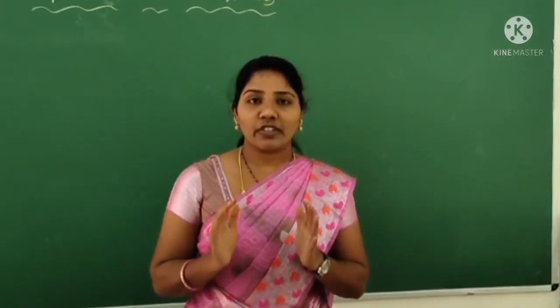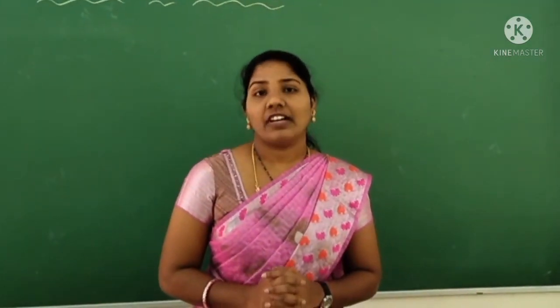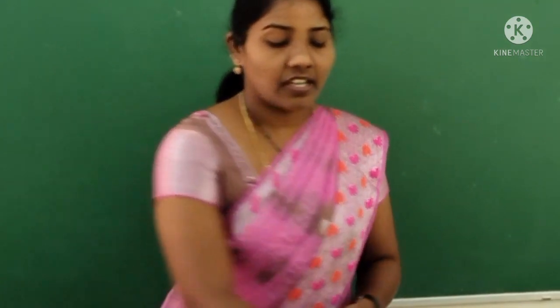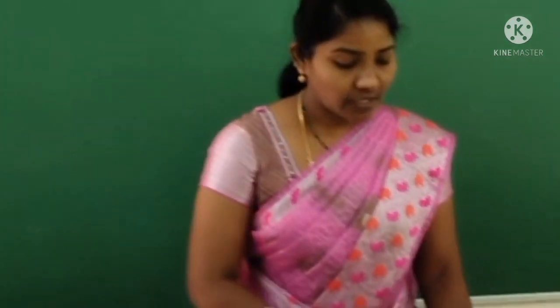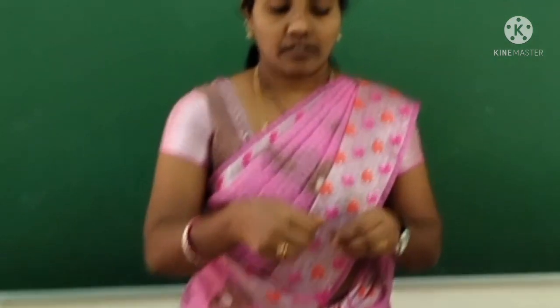So children, come to do the activity. In this activity, we are going to learn the test of litmus papers with some substances. So come on, you can see these items. First one is baking soda, lemon juice and litmus papers. This is the red litmus and this is the blue litmus. So these are the red litmus papers and these are the blue litmus.